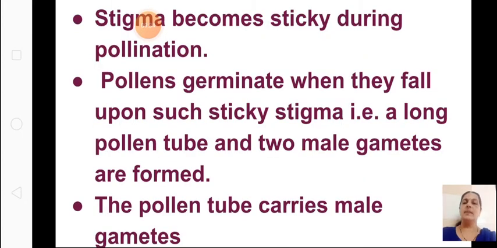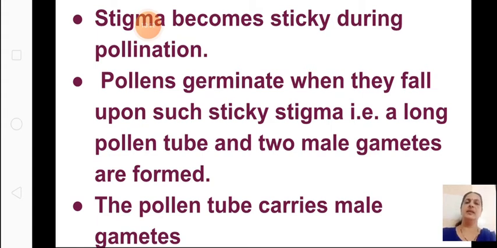Then what happens during pollination? The stigma becomes sticky, and the pollen grains germinate when they fall upon the sticky stigma and stick to it. A long pollen tube and two male gametes are formed. What is the function of the pollen tube? It carries the male gametes into the ovary.